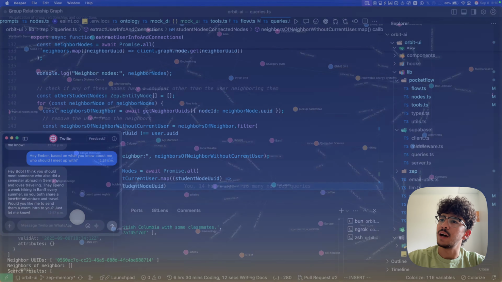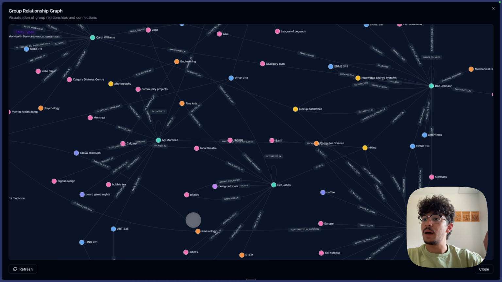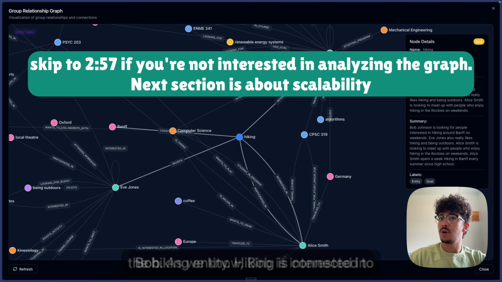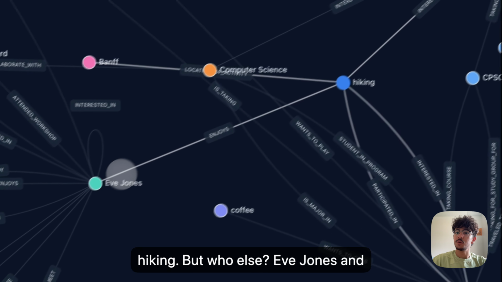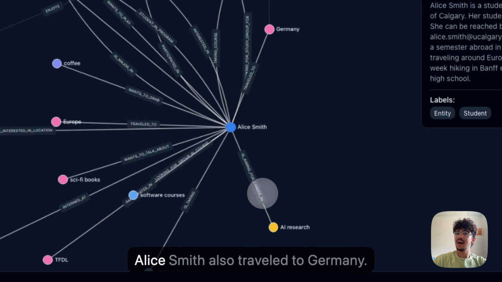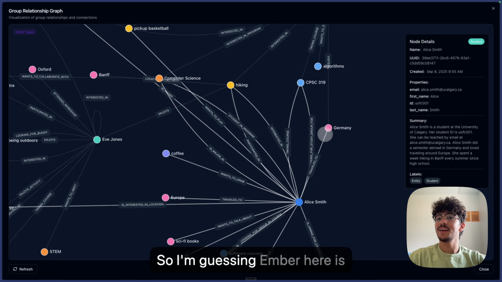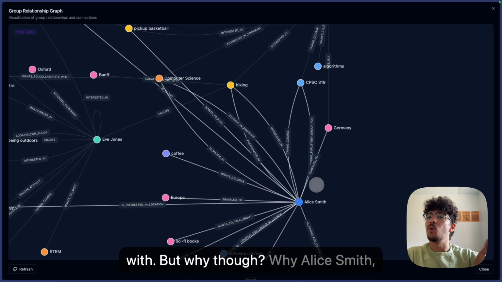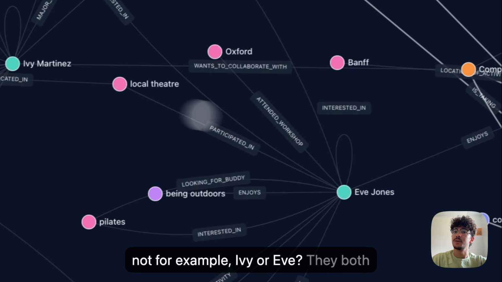So let's look at the graph and figure out who exactly is this person and why did they pick that person specifically. Let's look at the hiking entity. Hiking is connected to Bob. As we know, Bob is interested in hiking. But who else? Eve Jones and Alice Smith is as well. But we also see Alice Smith also traveled to Germany. So I'm guessing Ember here is recommending Alice Smith. But why though? Why Alice Smith? Not, for example, Ivy or Eve.